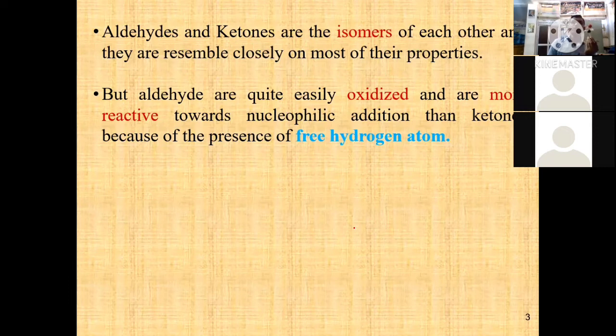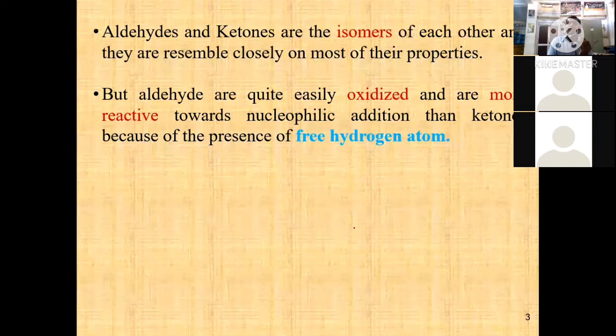But aldehydes are quite easily oxidized and are more reactive towards nucleophilic addition than ketones because of the presence of a free hydrogen atom. One more important sentence: aldehyde is more reactive than ketone.